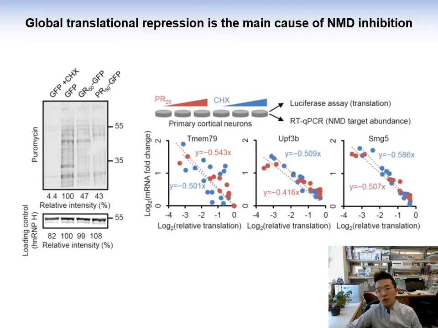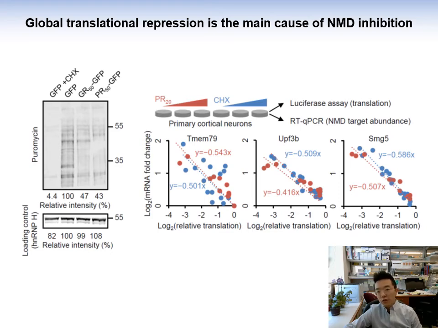To measure more quantitatively the extent to which translation repression might explain the inhibition of NMD, we treated primary neurons with a series of concentrations of either PR20 peptides or cycloheximide, an elongation inhibitor. And then we measured the level of global translation repression and the increase of NMD target abundance.